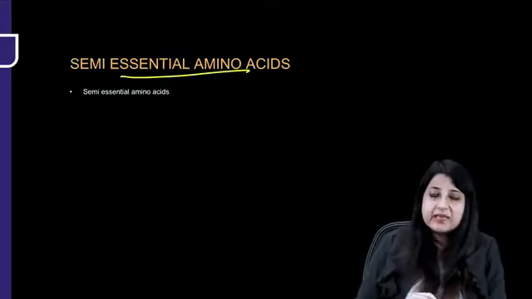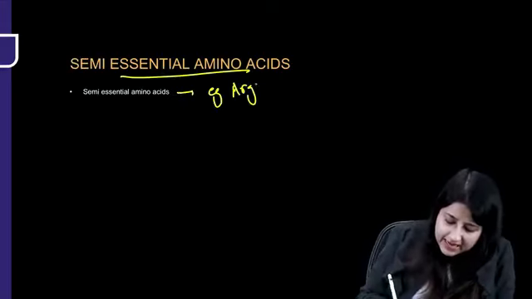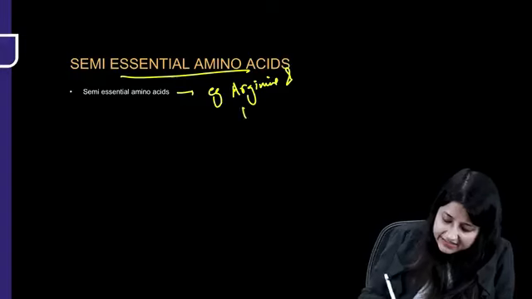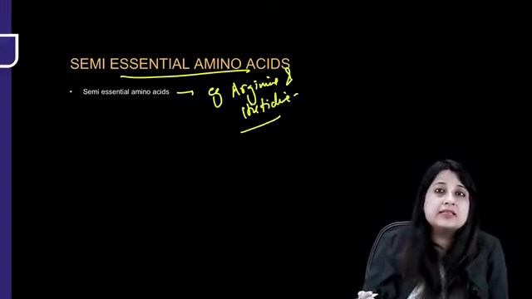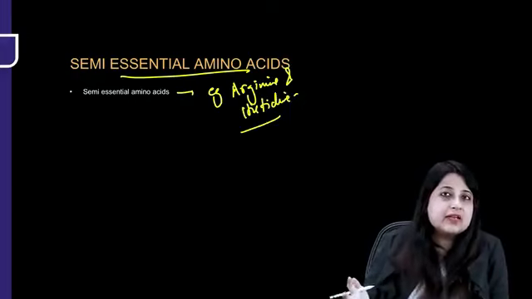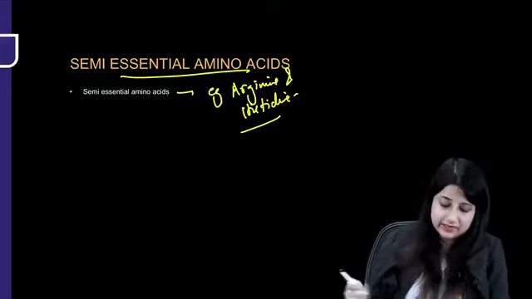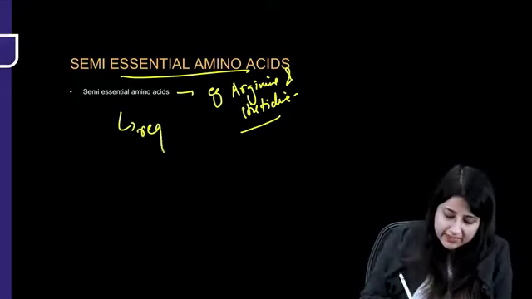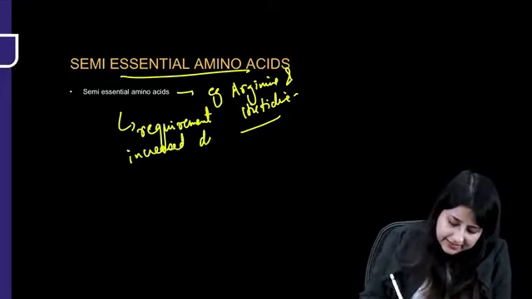There's something known as semi-essential amino acids. Examples of semi-essential amino acids are arginine and histidine, guys. Now what are these semi-essential amino acids? These are amino acids whose requirement is increased during vulnerable times. The requirement is increased during a vulnerable period.